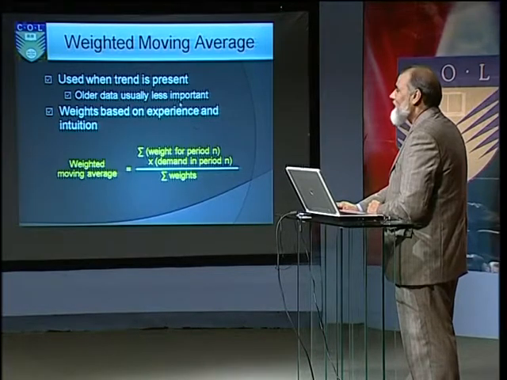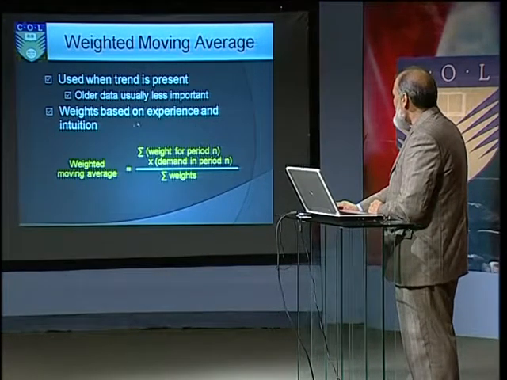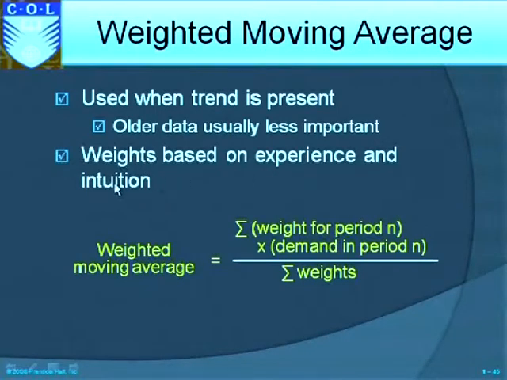Older data is usually considered less important. Weights are based on experience and intuition. It is a quantitative method, but assigning the weight is to be done with expert opinion.